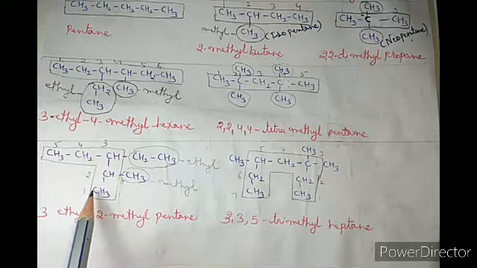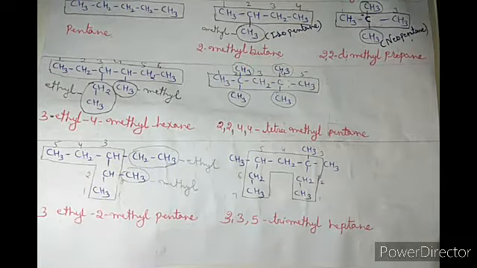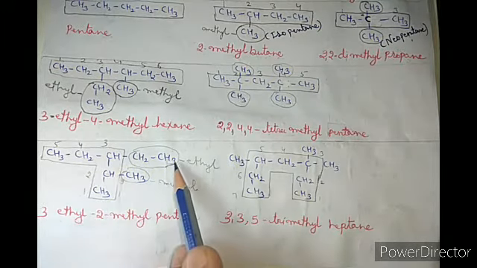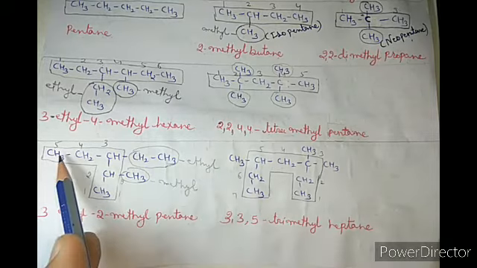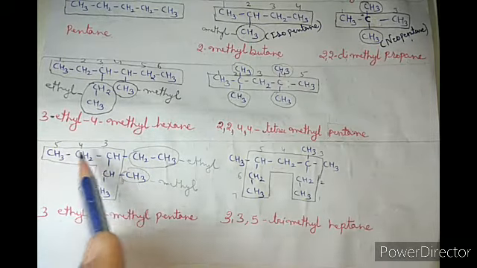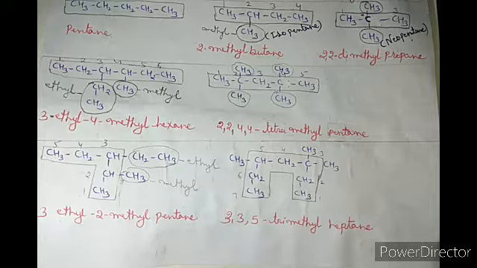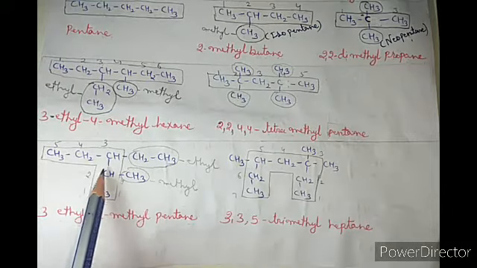So we start numbering from that side, because the first group comes at the same position on both sides, so we try to give the minimum number to the second substituent also. That's why the numbering is done from that side.